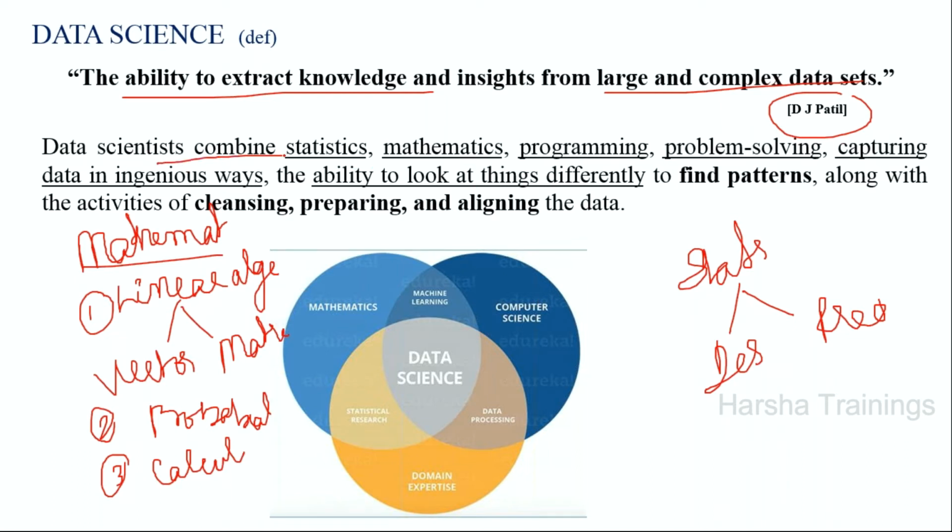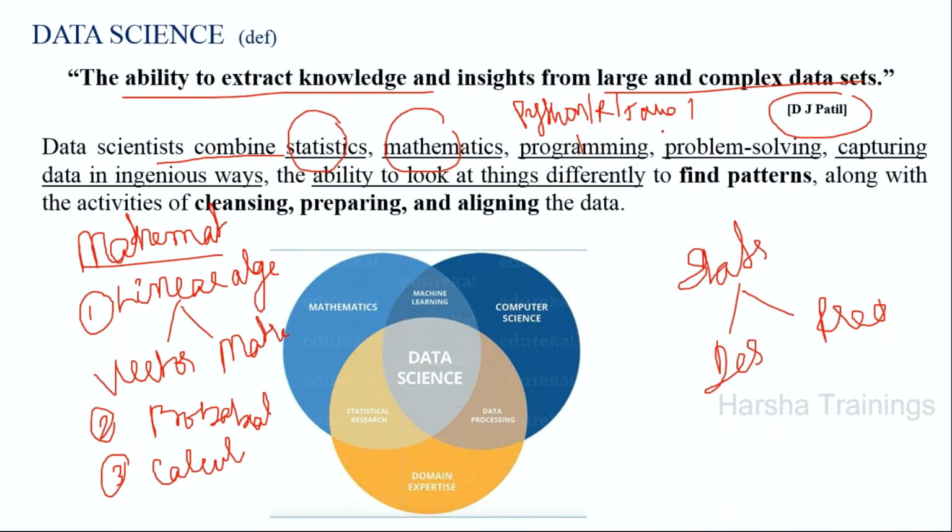If you want to become a data scientist, you should be good in statistics, good in mathematics, and good in at least one programming language, either Python or R, or Java or JavaScript, any language.